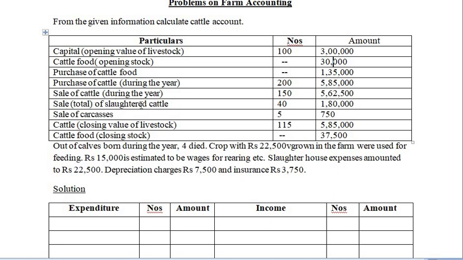Sale of slaughtered cattle, that is 40 and 1,80,000. Sale of carcasses 15 and 750. Cattle closing value of livestock 115 and the amount is 5,85,000. Cattle food closing stock nil, that is numbers is nil, and then 37,500. Out of the calves born during the year, 4 died.